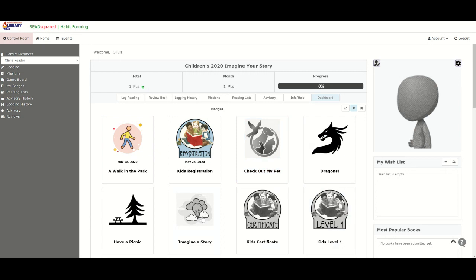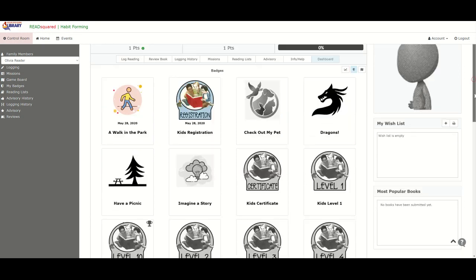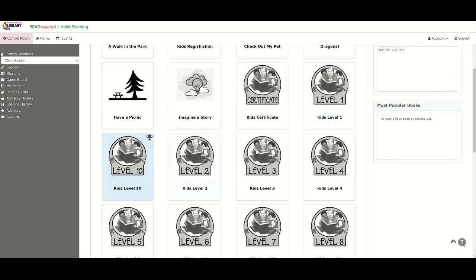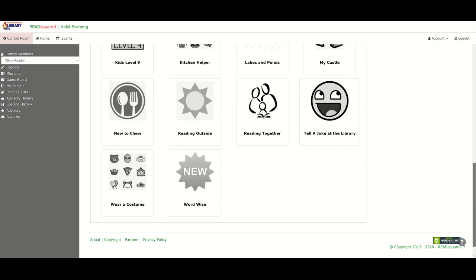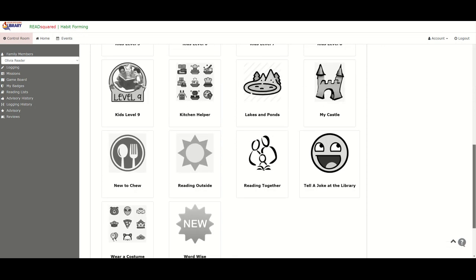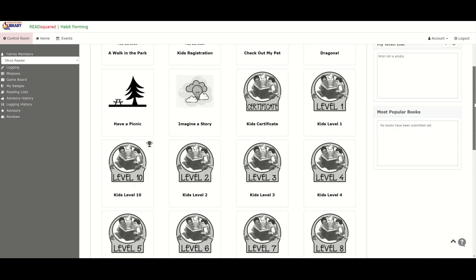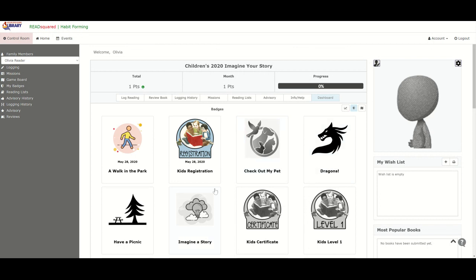Here are the different badges for the different missions and also levels of reading. Each time she reaches a new level in the reading, she will get a nice little badge that shows up and says, congratulations. And when she finishes the program, it will give her a digital certificate. And at that point, she will have earned her prizes and she will be encouraged to come into the library to pick up her prizes for the reading program.